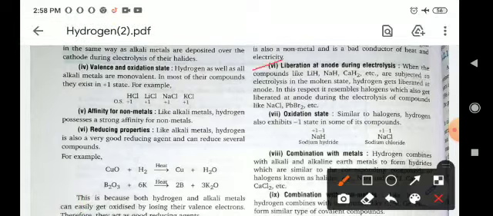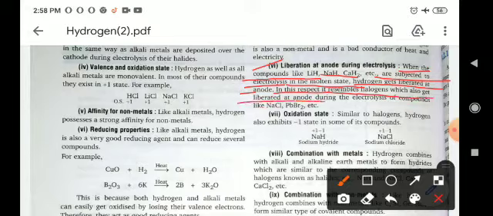Next, liberation at anode during electrolysis. When compounds like lithium hydride, sodium hydride and calcium hydride are subjected to electrolysis in the molten state, hydrogen gets liberated at the anode, and in this respect it resembles halogens, which also get liberated at the anode during the electrolysis of compounds like NaCl and PbBr2.